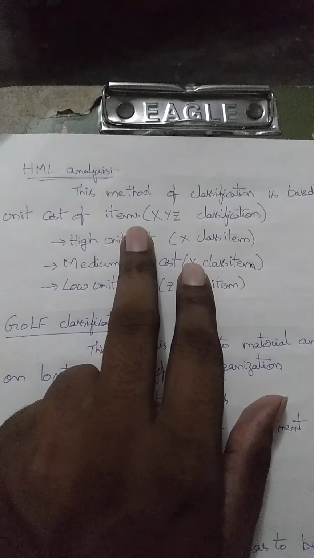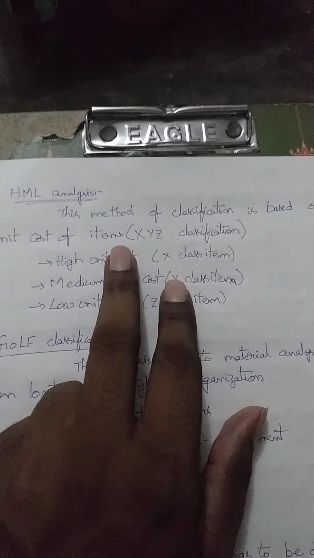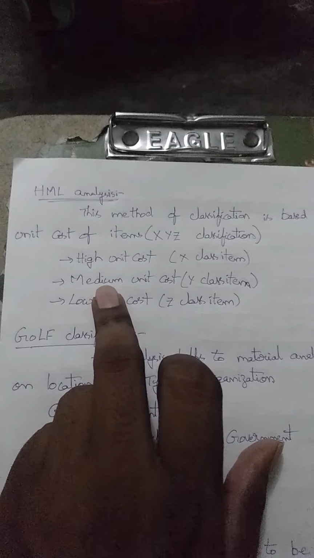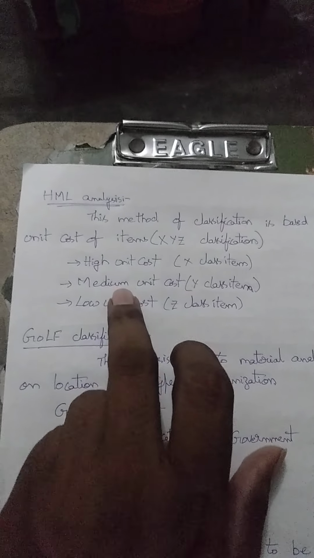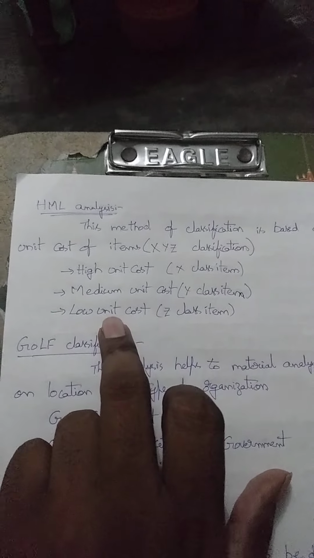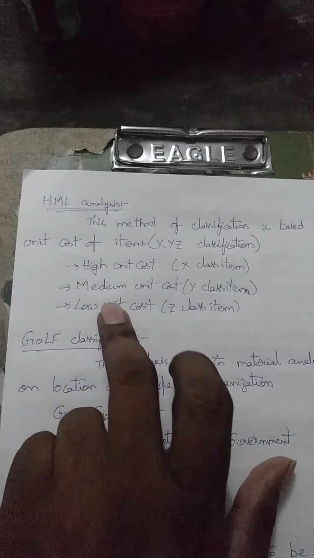HML analysis is nothing but this: when raw materials have high prices, they are given the H category. When raw materials have a low price compared to H, they are given the medium, M, category. When raw materials are very cheap, very low cost, they are given the L category.